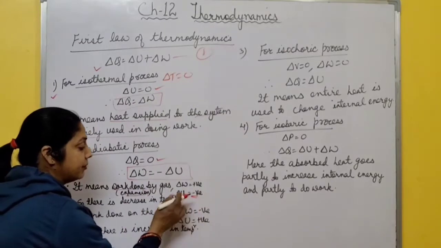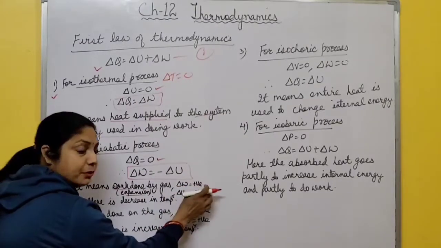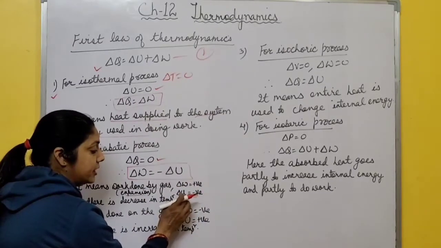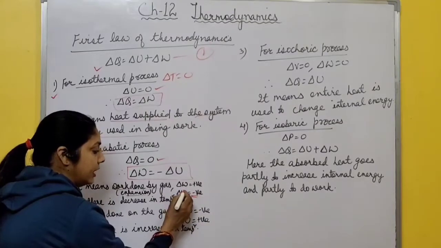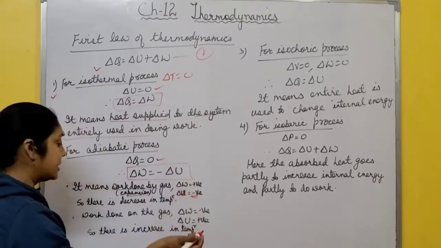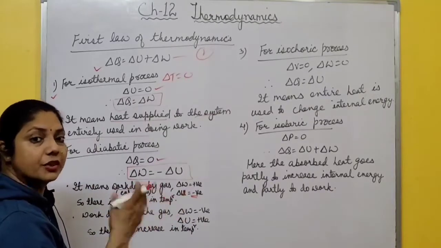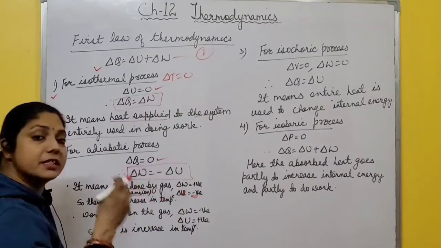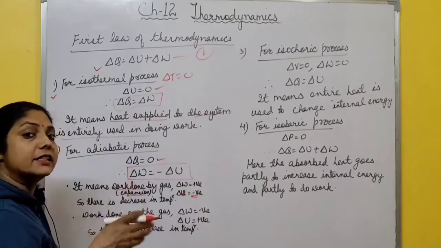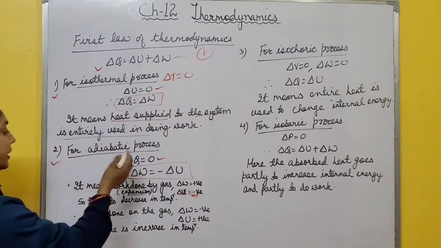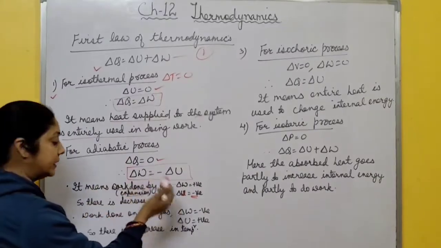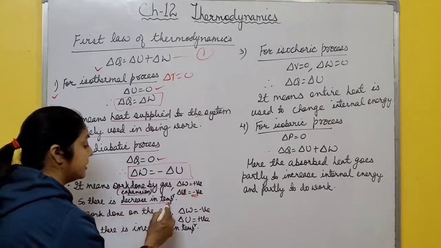During expansion, work done is positive, so the change in internal energy is negative. Because internal energy is a function of temperature, if there is a decrease in internal energy, there is a decrease in temperature also. So during an adiabatic process, when work is done by the gas, there is a decrease in temperature.